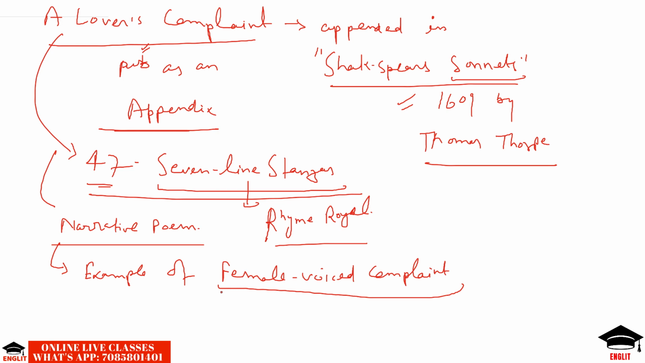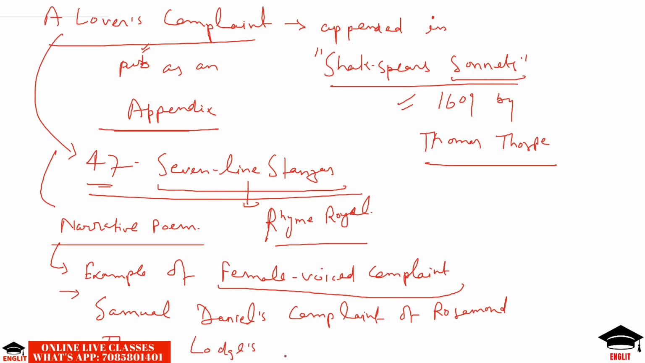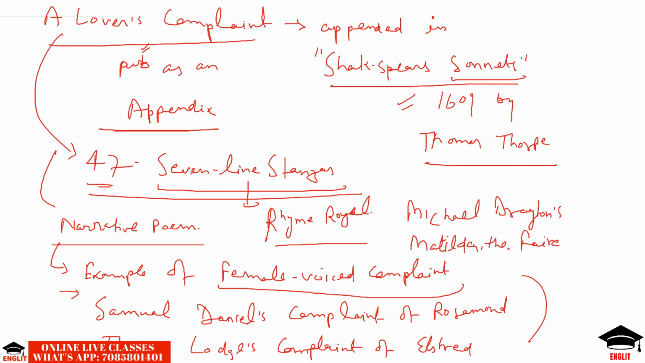Whatever Shakespeare wrote was for the taste of the Elizabethan audience. So we can cite other examples of complaint poetry. In this tradition, there is Samuel Daniel's Complaint of Rosamond, Thomas Lodge's Complaint of Elstrade, and Michael Drayton's Matilda the Fair. So Matilda the Fair, Complaint of Elstrade, Complaint of Rosamond, or A Lover's Complaint, they follow the same tradition of female-voiced complaint.